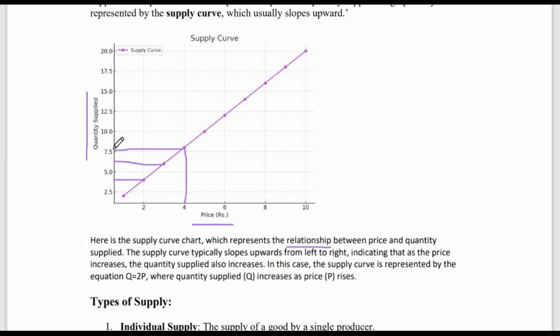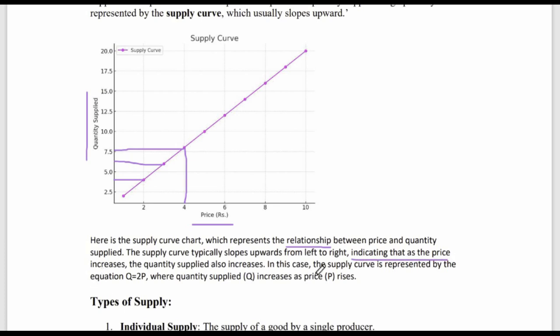Now this could be 7.5 tons or whatever. So basically as the price increases, the quantity supplied also increases.